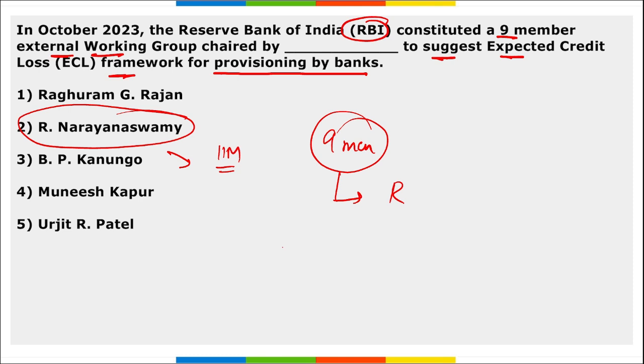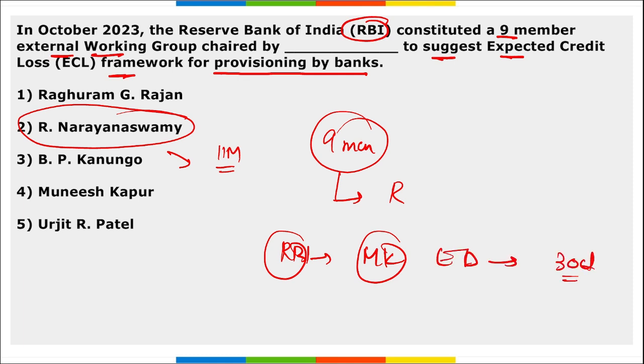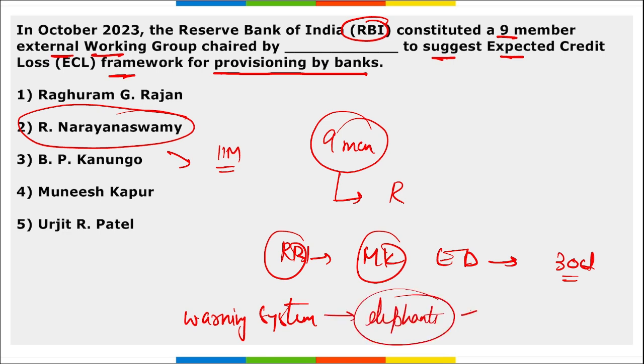And apart from this, remember, RBI has appointed Munish Kapoor as the executive director with effect from 3rd of October. This is also important, right? Munish Kapoor will monitor the Department of Economic and Policy Research. Next thing, remember, a warning system was launched for monitoring the movement of elephants in which state?